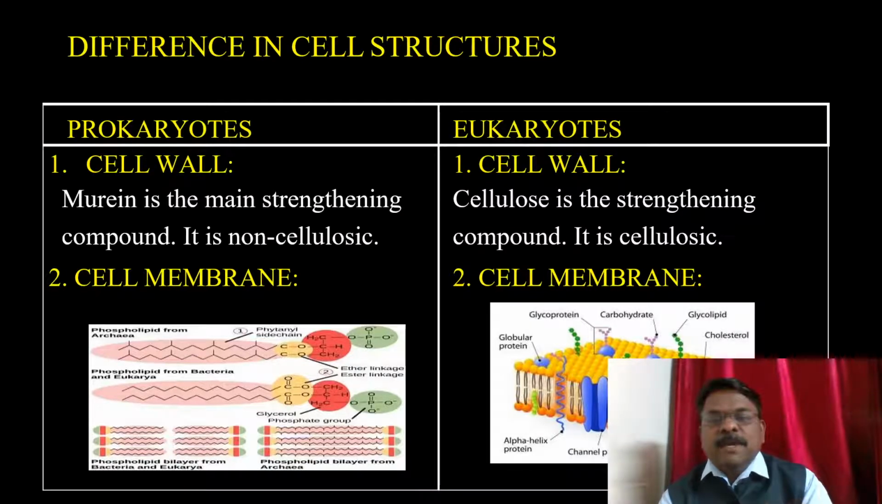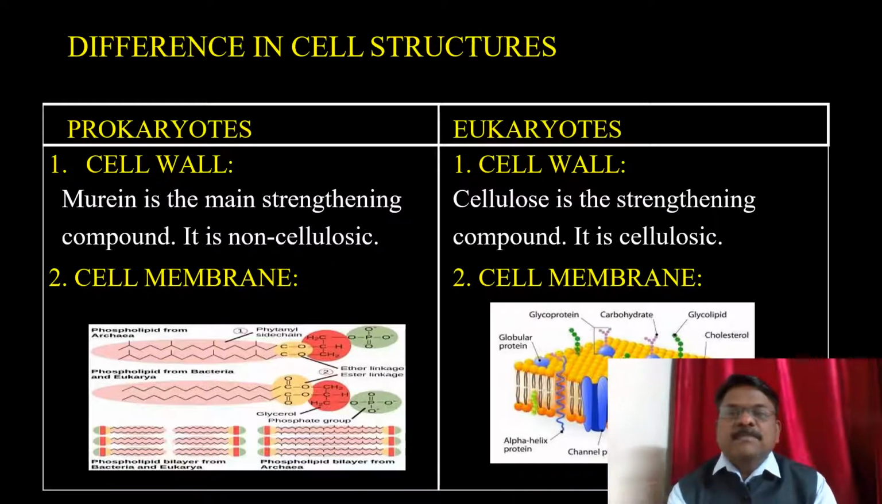Now here we can see the correct difference between the cell structure. If you look at the prokaryotes, the first component is the cell wall, where murein is the main strengthening compound. It is non-cellulosic. In eukaryotes, cellulose is the strengthening compound. It is cellulosic.